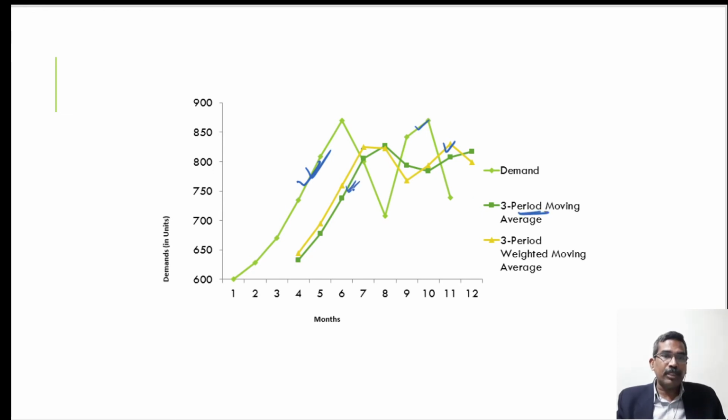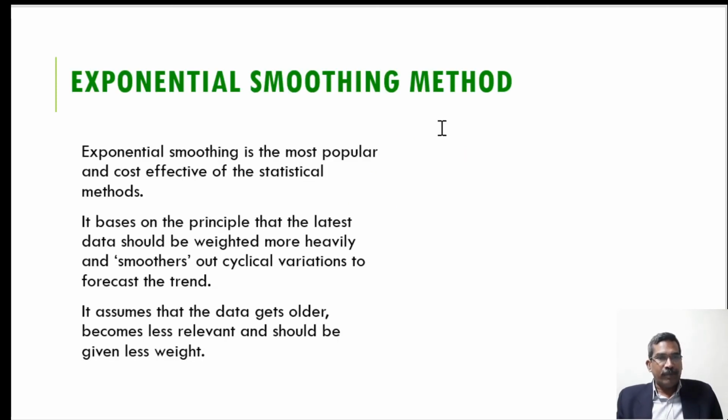This is the simple moving average method, and this is the weighted moving average method. If there is any variation in the actual demand, the weighted moving average method gives a more accurate picture in comparison to the simple moving average method. So this is the advantage of providing more weightage to the recent data.